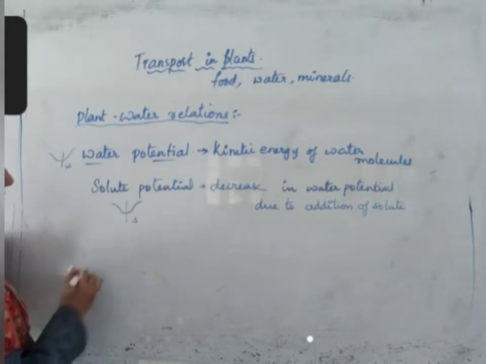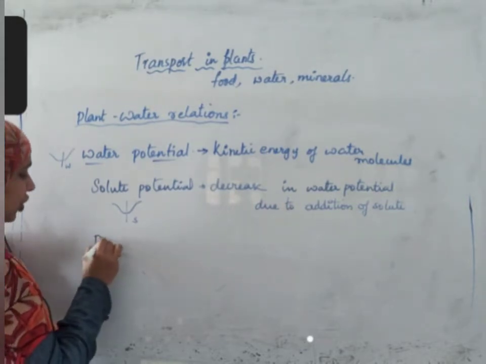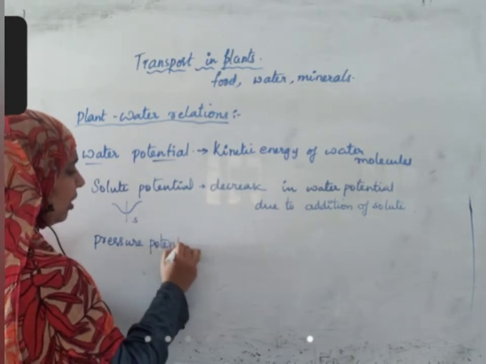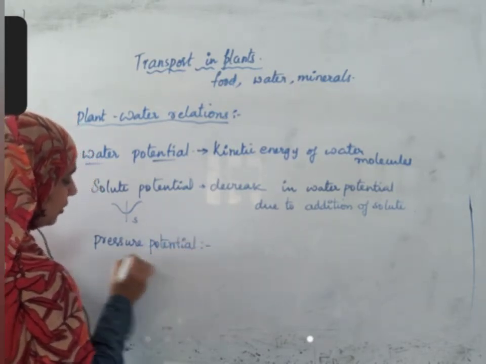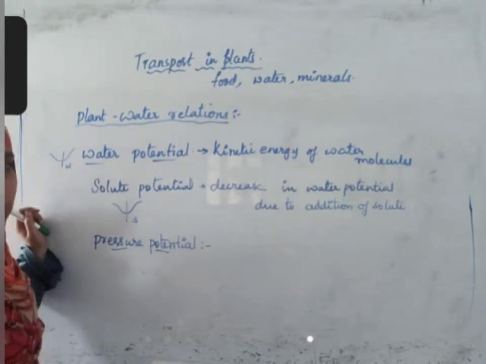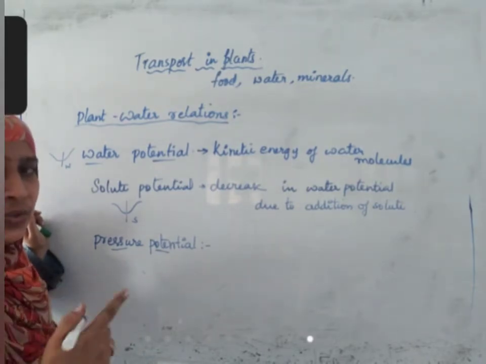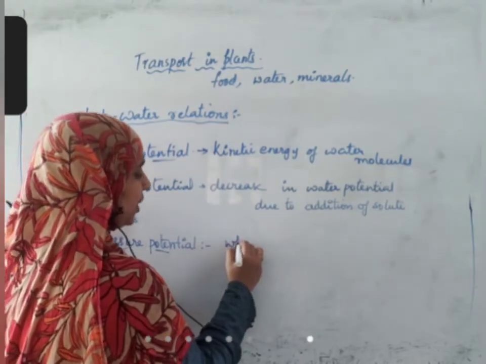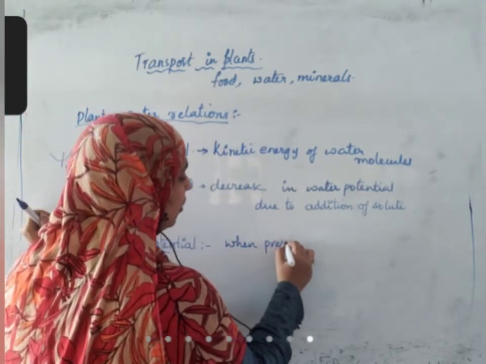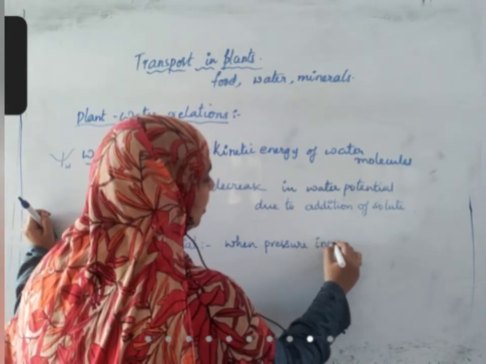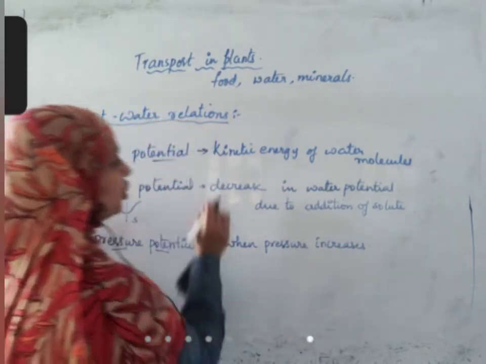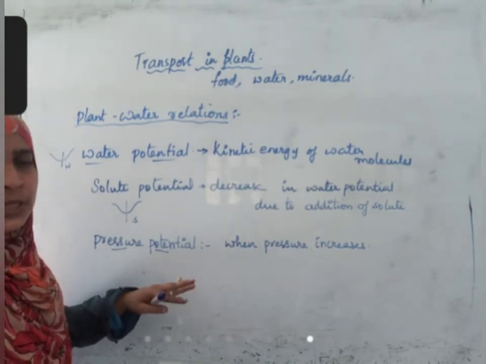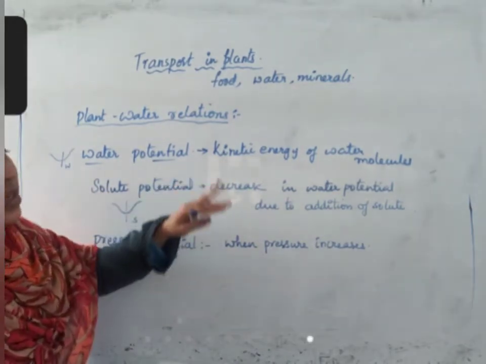And pressure potential, we'll discuss why I am saying about pressure potential after osmosis. But here you understand why pressure is so important. When pressure increases, what happens to the kinetic energy of water molecules? Normal atmospheric pressure is there, and the kinetic energy will be normal.